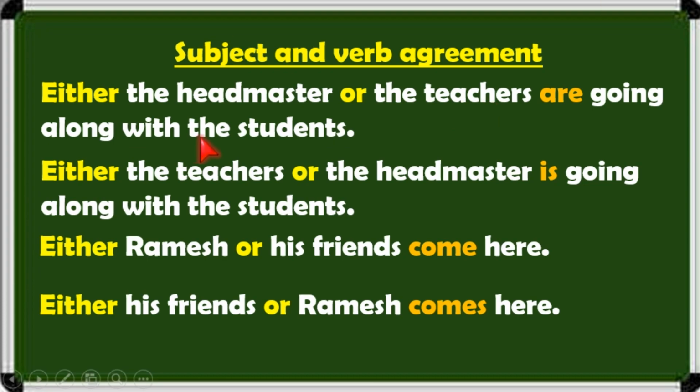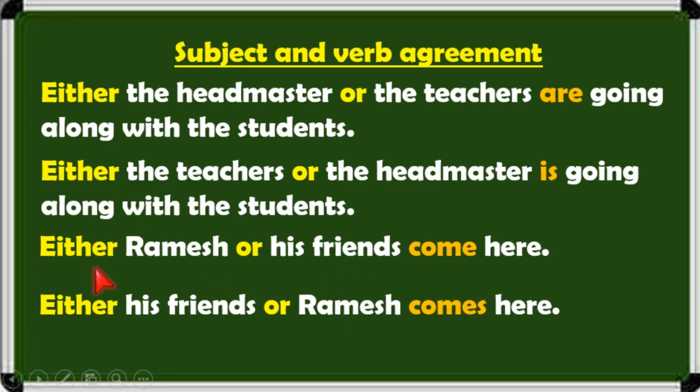On the other hand, look at this example: either the teachers or the headmaster. So here the first is plural, the second is singular, the headmaster. So here are becomes is. So either the teachers or the headmaster is going along with the students.